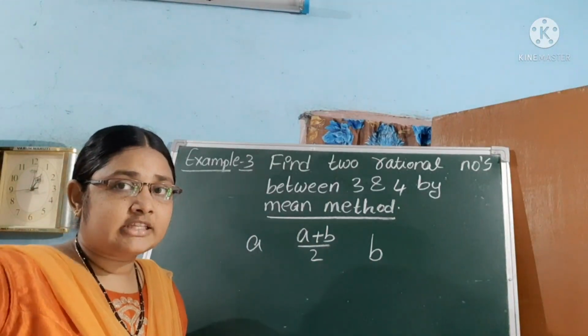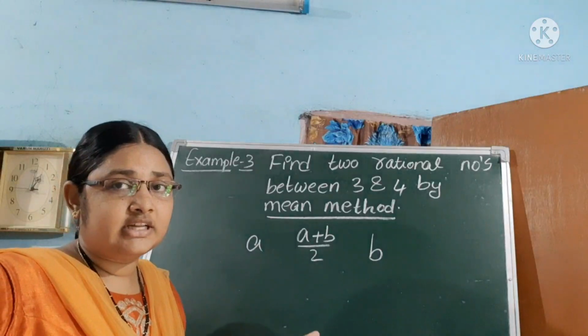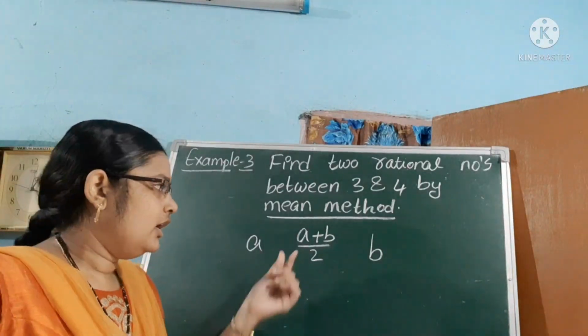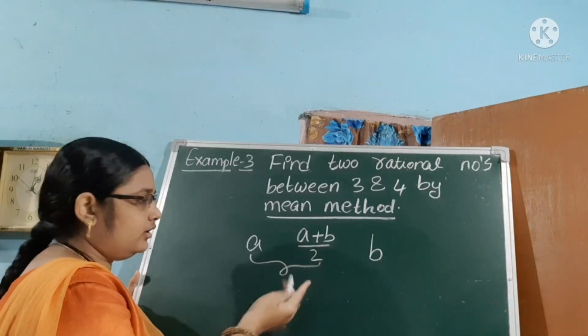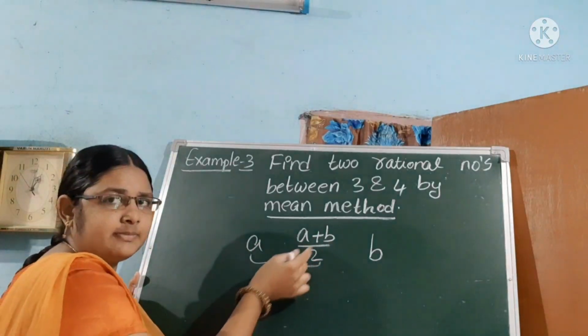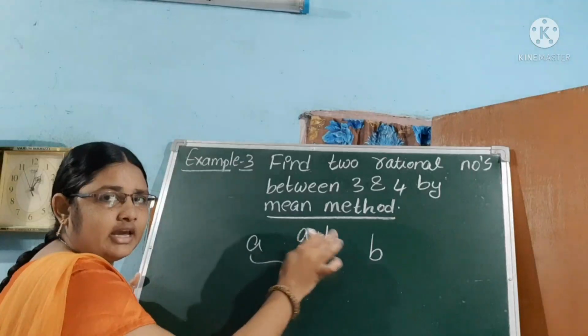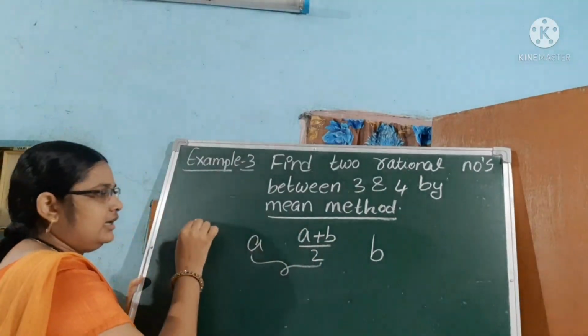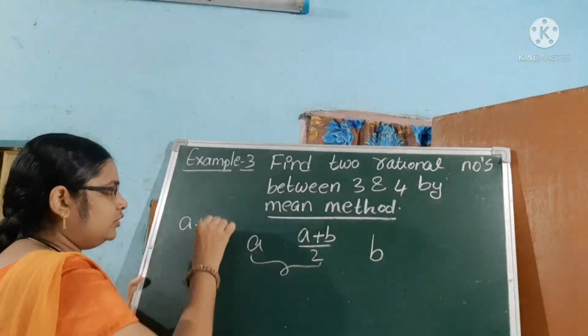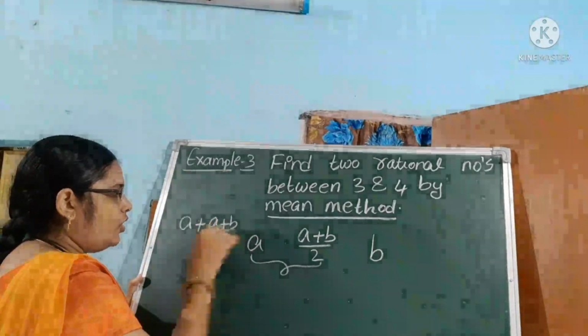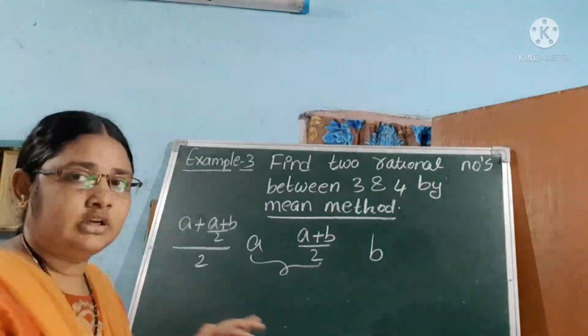So already I explained, in between two rational numbers infinite numbers are there. So how to find rational numbers in between a and (a plus b) by 2? Same formula, (a plus b) by 2.